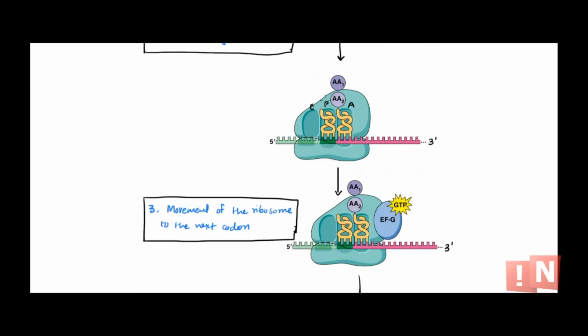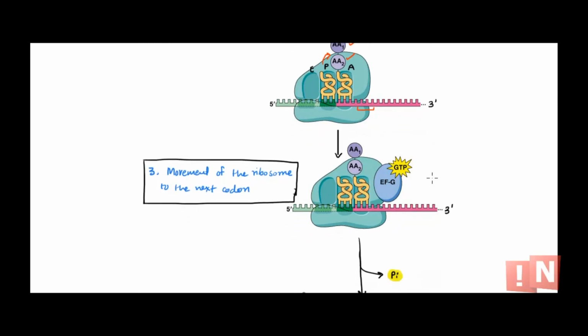What happened is the amino acid is shifted from the P site to the A site. Now there are two amino acids in this short peptide chain, and both are at the A site, on the tRNA of the A site. On the P site, this tRNA is uncharged. It is free. This uncharged tRNA needs to be removed, because we need the A site to be free so that a new one can enter. So now there will be movement of the ribosome to the next codon. That means we need to move the ribosome one codon ahead, and that movement is possible with the next elongation factor, elongation factor G, with a molecule of GTP.